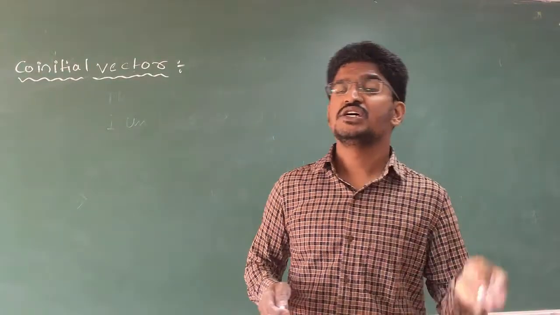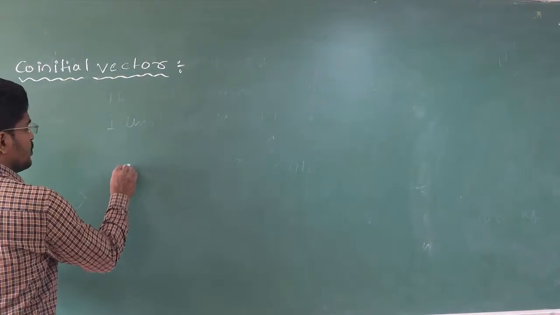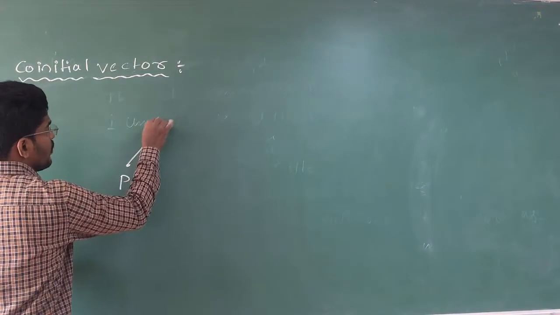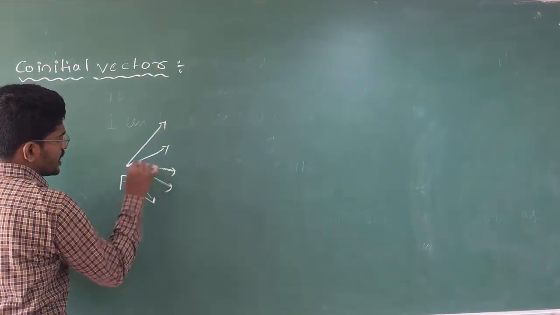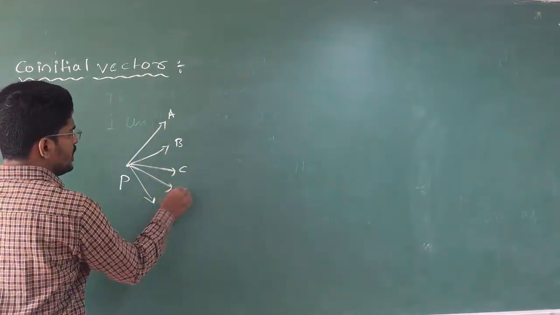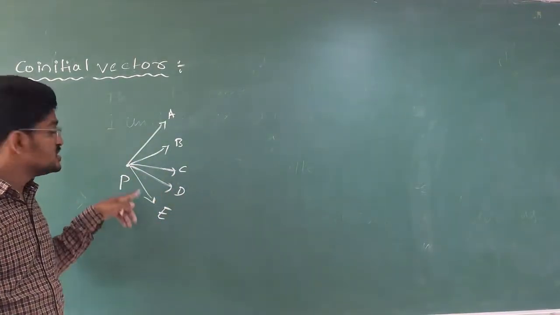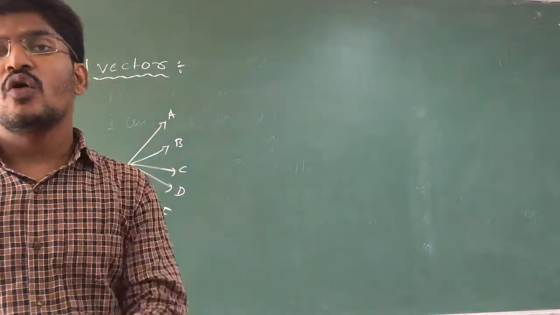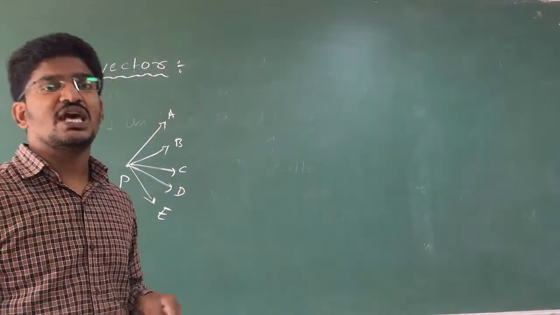That is, if this is the point P, which is the initial point, from this initial point I have some number of vectors PA, PB, PC, PD and PE. All these vectors start with the same initial point, so that's why they are called co-initial vectors.